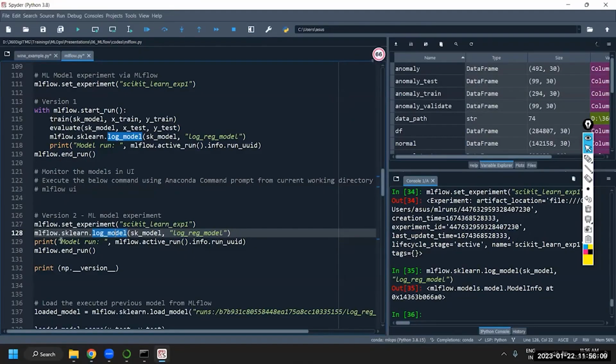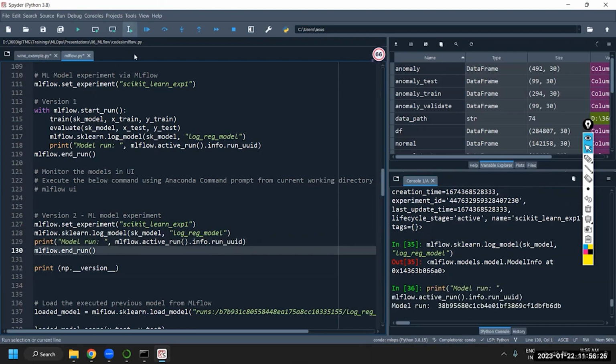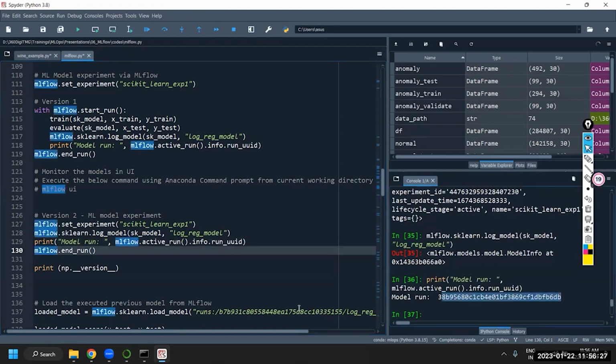Okay, and we are activating the model run, and you have these details printed here. When you run this, print function is executed, and you will be able to see the result as well. What is the run ID is something that you will be able to see. Okay, so let me run this. This is the run ID.